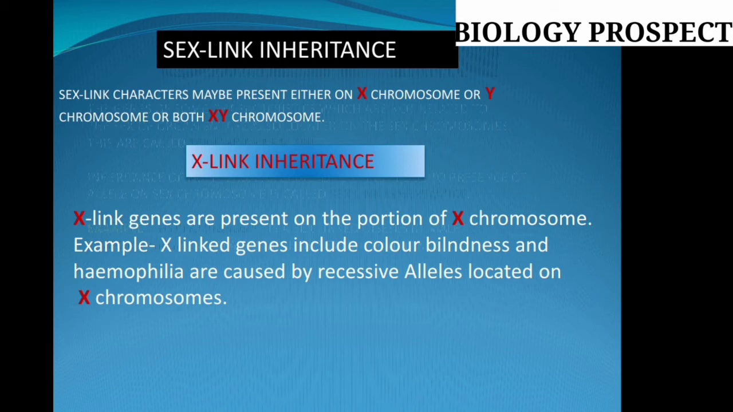So one example we can explain over here is color blindness and hemophilia. These are very common sex-linked inheritance diseases, the so-called hereditary diseases. These diseases are caused by recessive alleles located on the X chromosome. You already know there are two types of alleles: one is the dominant, another is the recessive.